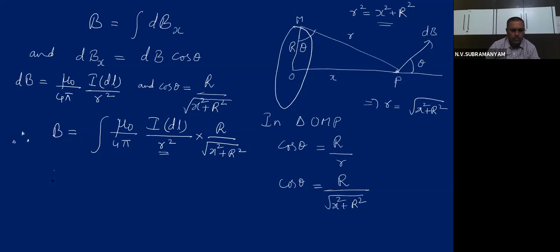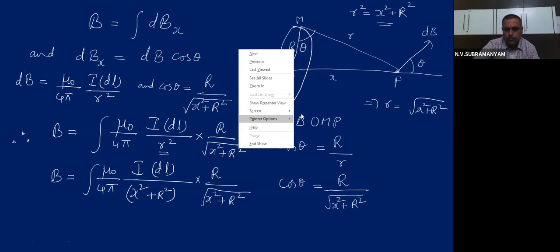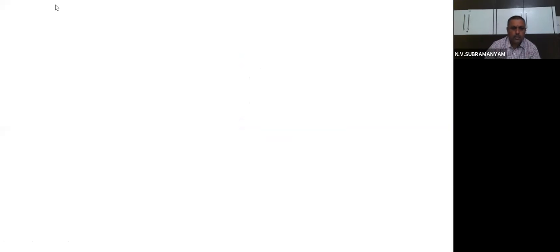If I substitute, B is equals to integration mu 0 by 4 pi, capital I dl by x square plus r square into capital R divided by x square plus r square under root.